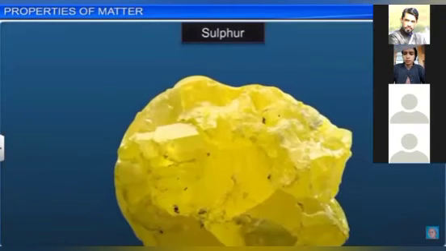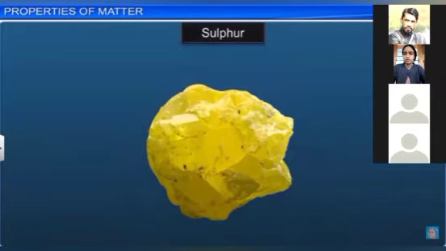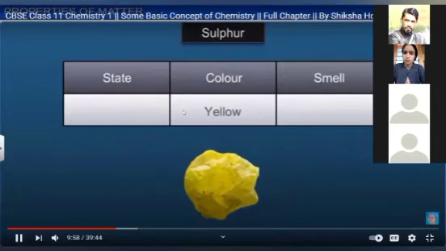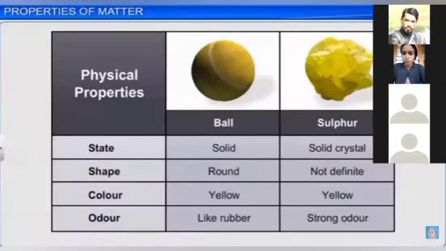This is the physical property that you are checking. The ball is looking physically like this. The second example is sulfur: solid state, yellow color, strong odor. These are all physical properties, which we do not need a lab to understand. You can check them physically. That is called physical property of matter.